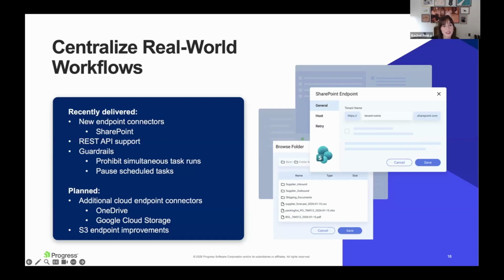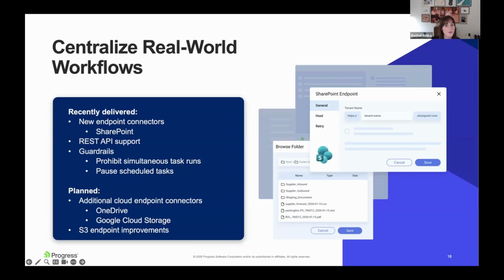You'll continue to see more and more endpoint connectors. OneDrive and Google Cloud Storage are first on the docket. They'll be coming, but you'll see more and more added over the coming months. And then improving that S3 endpoint connector as well. So with each release, we want to make it easier to adapt these workflows that you have, and allow you to create more workflows based off of the applications and the data lakes that you already have in your estate.